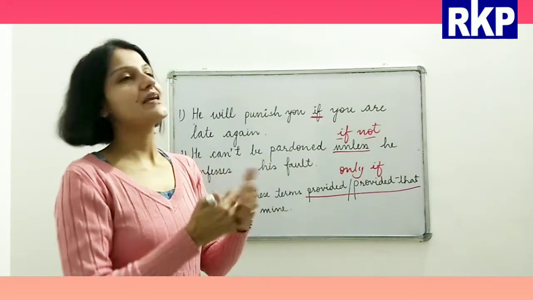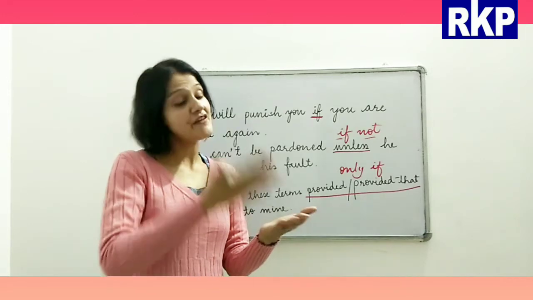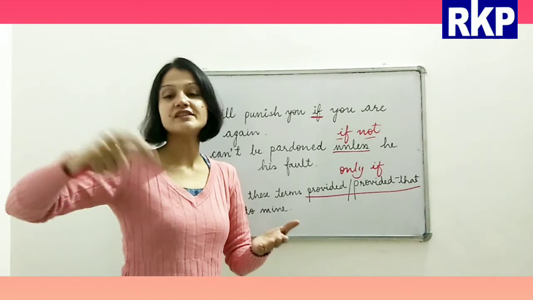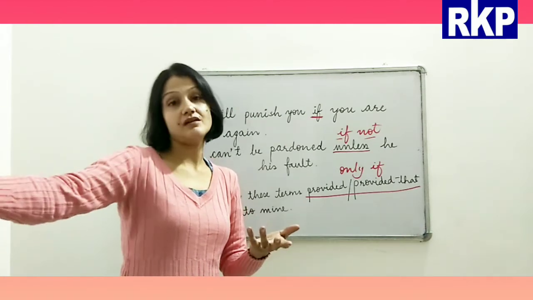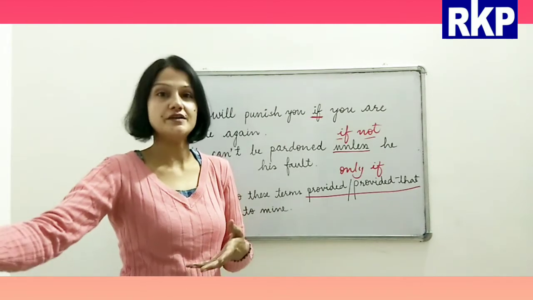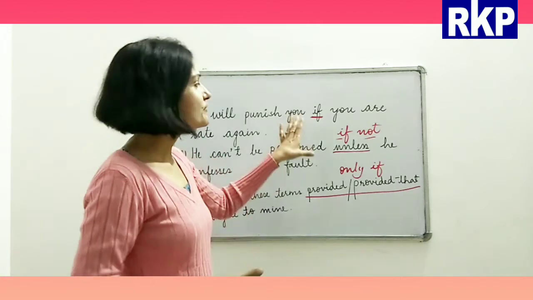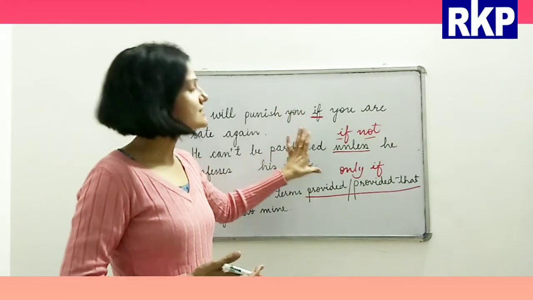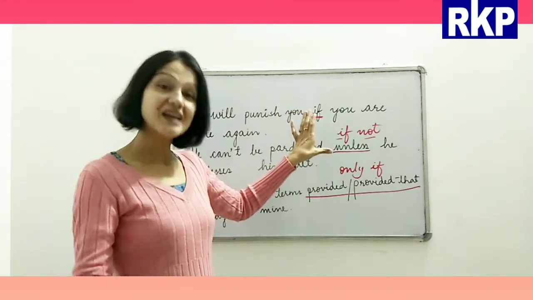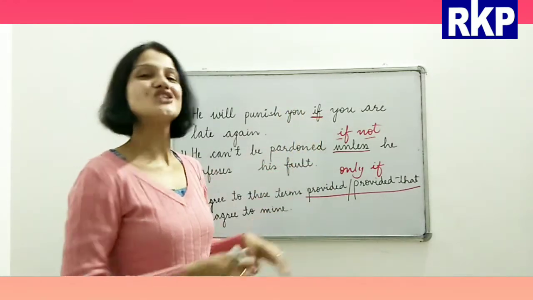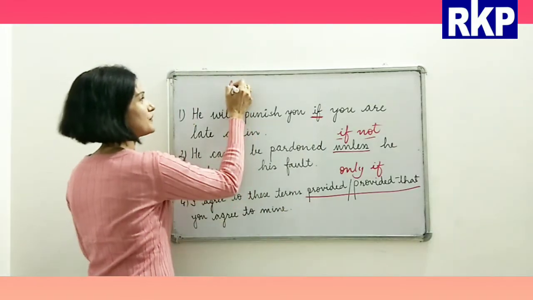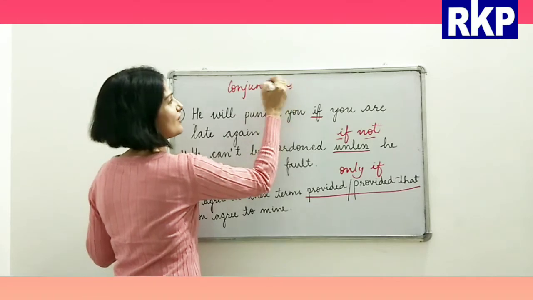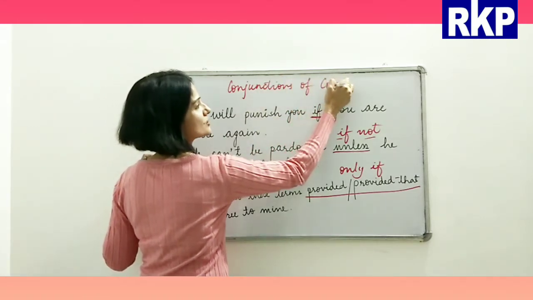Something will happen only if this thing happens, or this condition is fulfilled, only then. So we see there is a condition. So these are called conjunctions of condition.